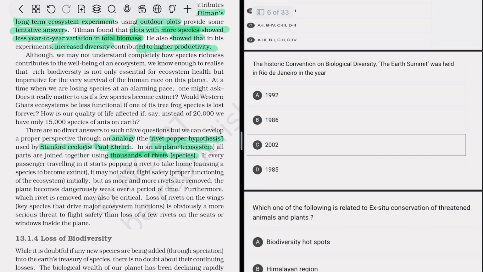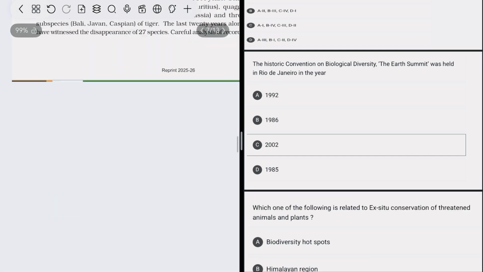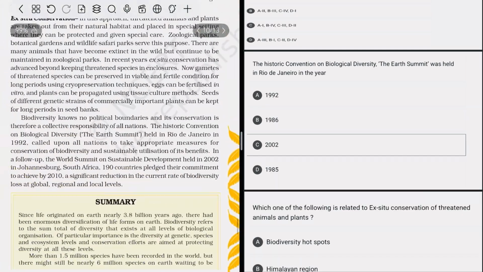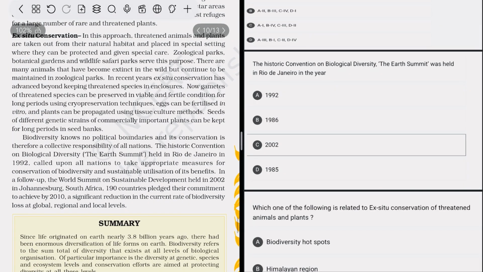The historic convention on biological diversity, the Earth's Summit, was held in Rio de Janeiro in the year... We can read about it. So yes, biodiversity knows no political boundaries, and its conservation is therefore a collective responsibility of all nations. So yes, biodiversity has no political boundaries, and it is the responsibility of every citizen to conserve its natural resources